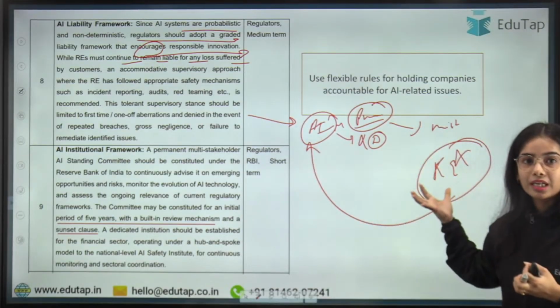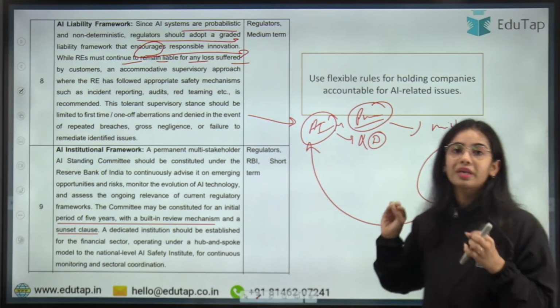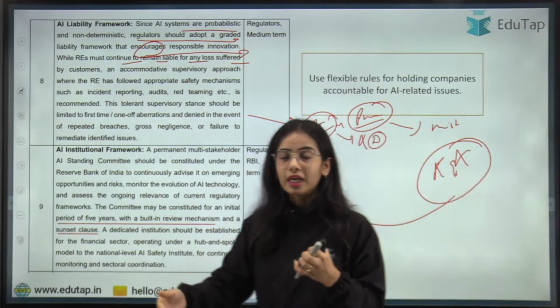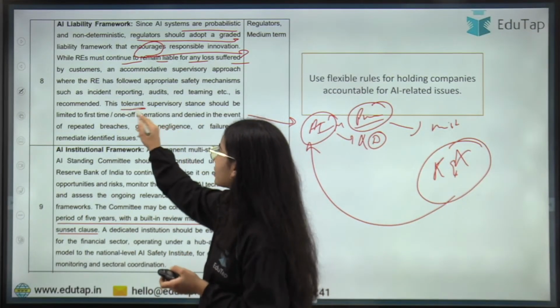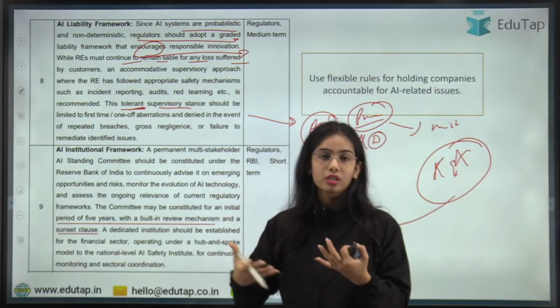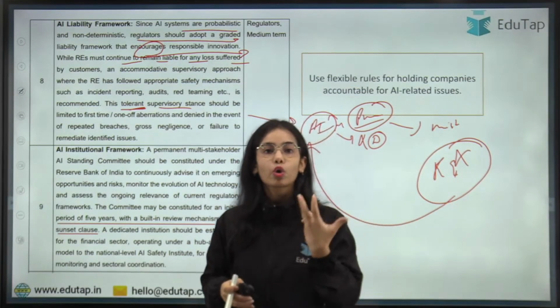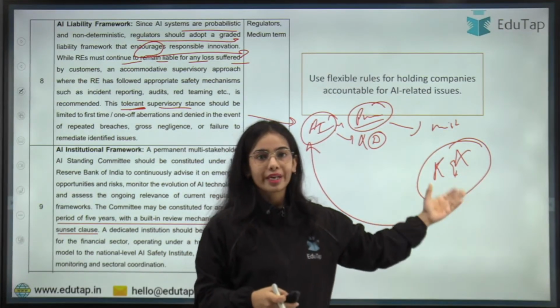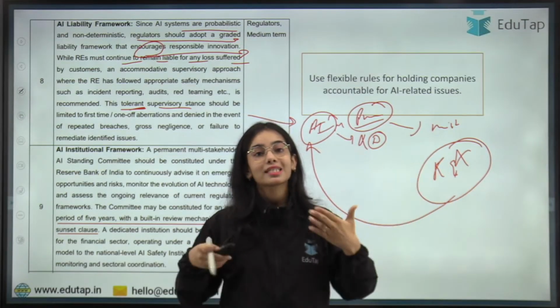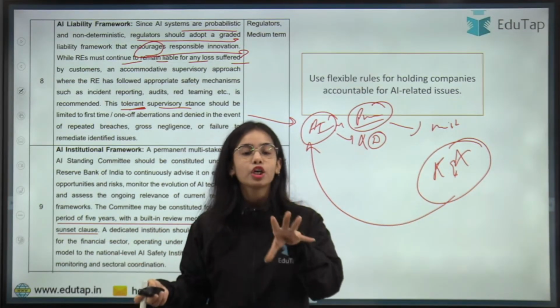So here it has to be recognized that the regulated entity might not be at fault. The supervisory stance should be that the RBI should tolerate the first mistake. But if the mistake is happening again and again, that should not be tolerated.